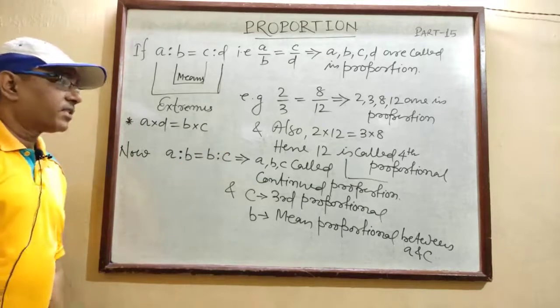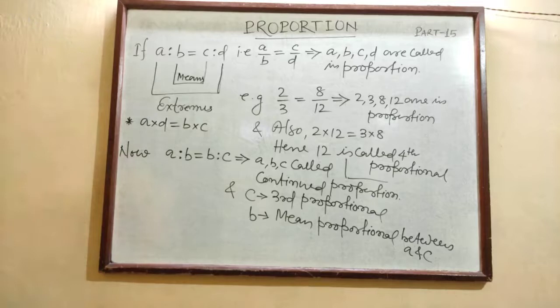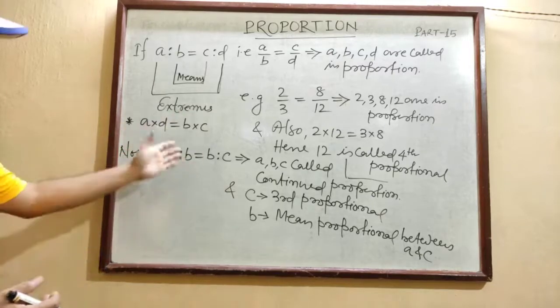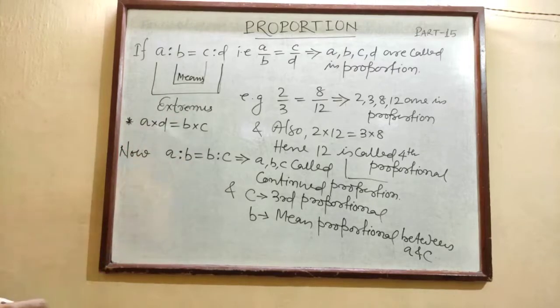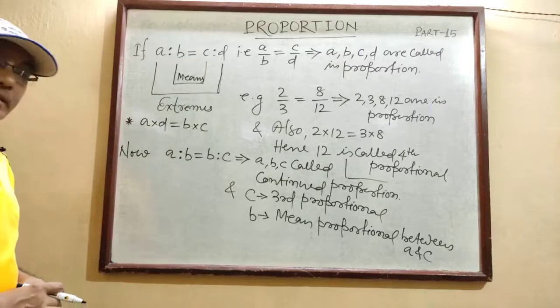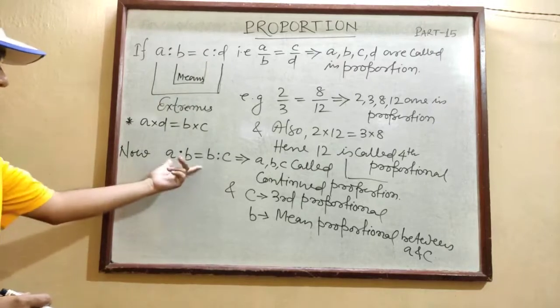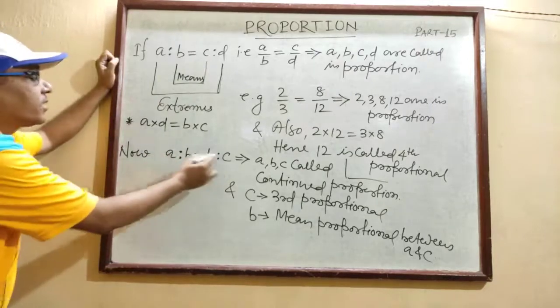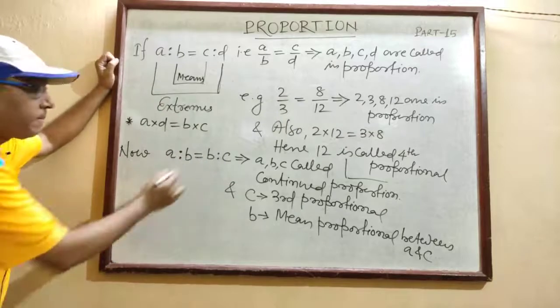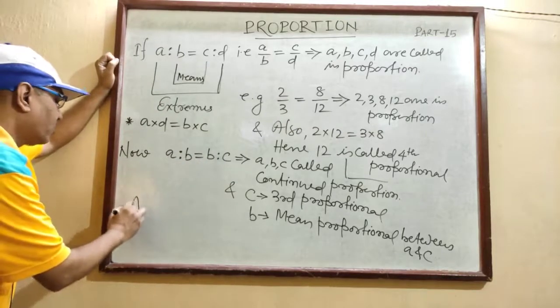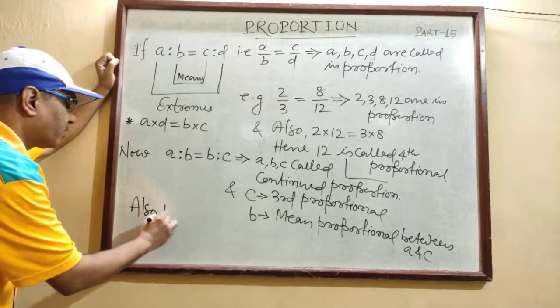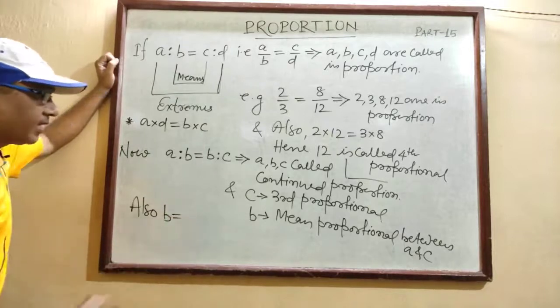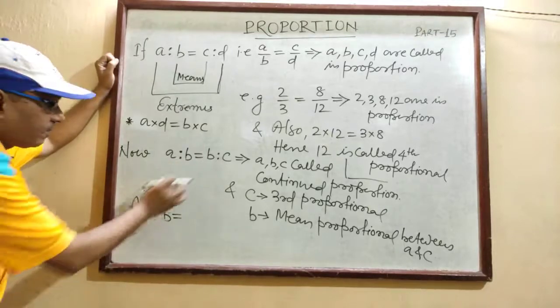So I think you have understood what it means: proportional, continued proportional, first proportional, second proportional, third proportional, mean proportional. These things I hope you have understood. And in case of continued proportion, A into C equals B square, B into B. B is the mean proportional.